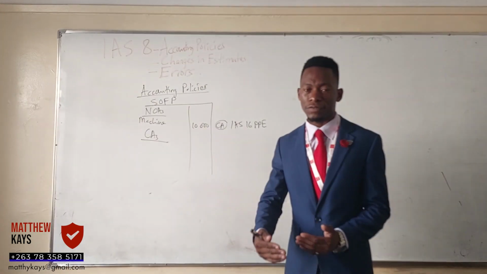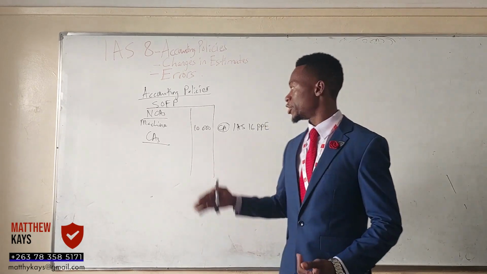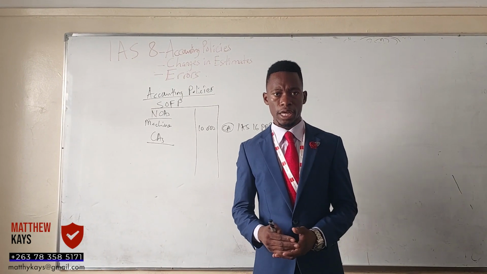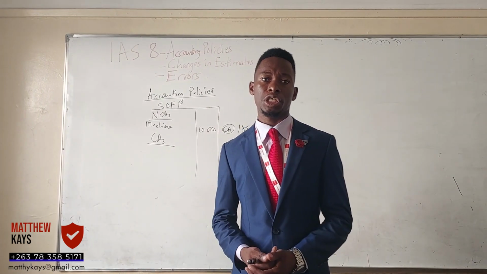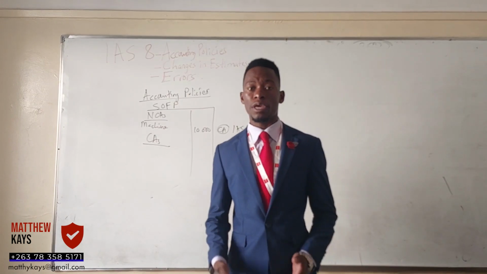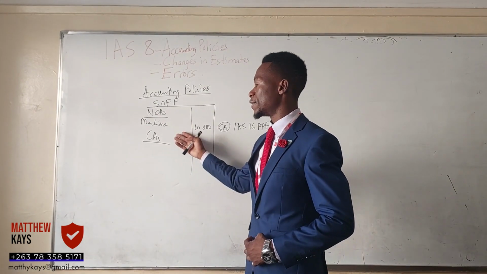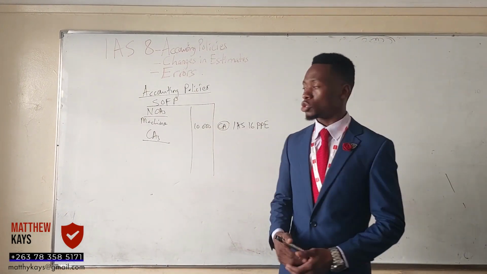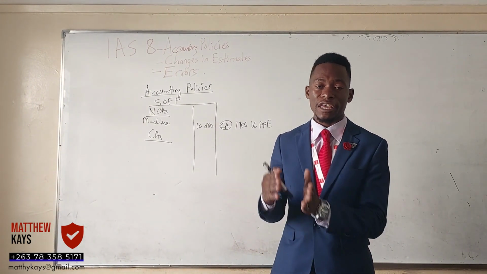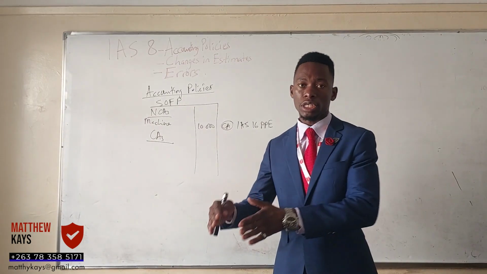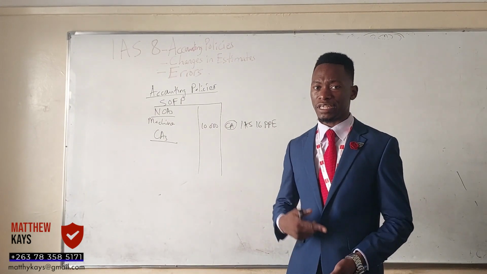But guys, what about if you now have the intention to sell the machine? Like on the machine, you no longer have the intention to use it. There are so many reasons why you can decide to sell the machine. Let's say maybe the reason why you want to sell the machine is you want to raise some cash flows, or maybe you purchased different machines. You now have new machines. So this one, you no longer use it that much, so you now want to sell it. If it meets the conditions under IFRS number 5, under held for sale, then it will be classified as held for sale.